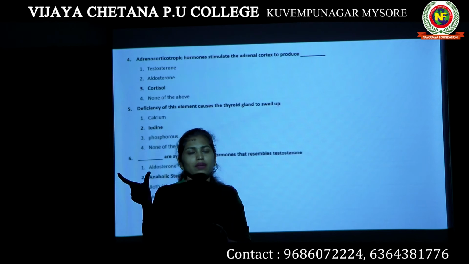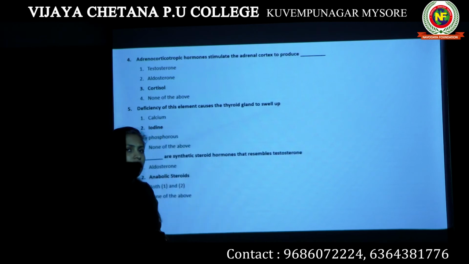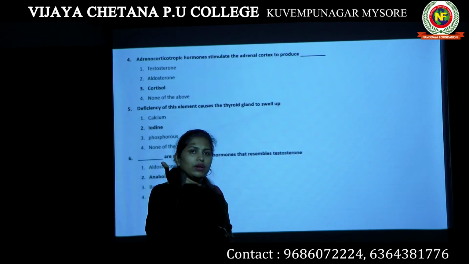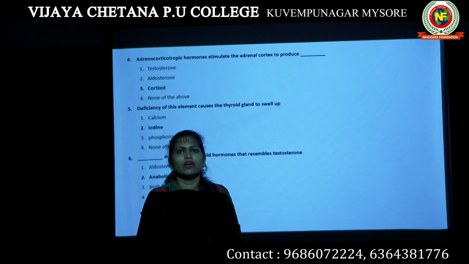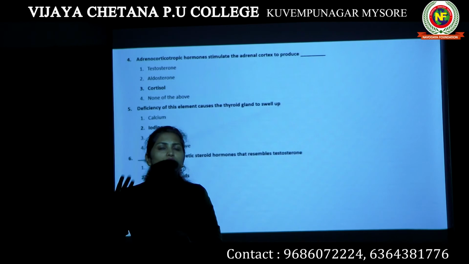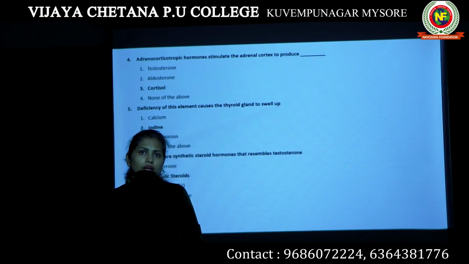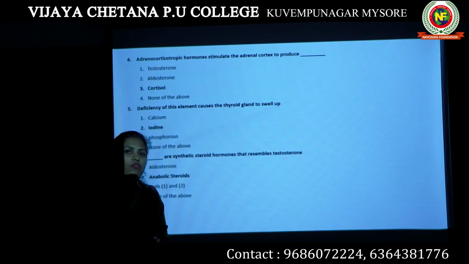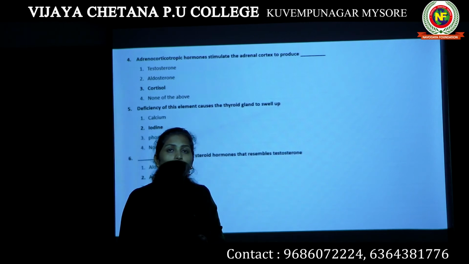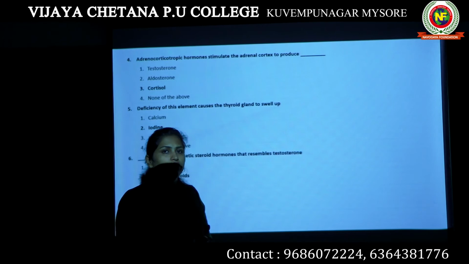There is a molecule there known as iodo, which represents iodine. We also know that when the iodine content of the body decreases, it leads to hypothyroidism, and also to swelling of your thyroid gland, which is known as goiter.